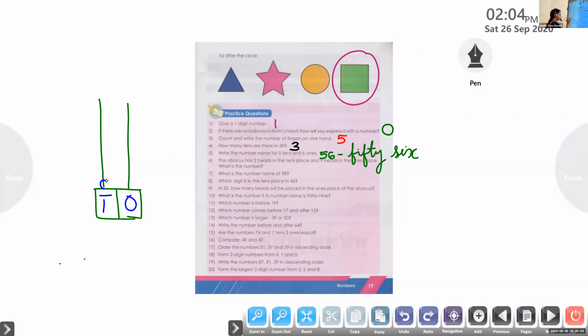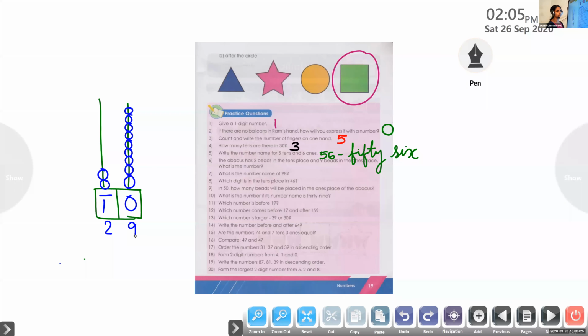The abacus has 2 beads in the tens place, 9 beads: 1, 2, 3, 4, 5, 6, 7, 8, 9. Okay, the abacus has 2 beads in the tens place, 9 beads in the ones place.